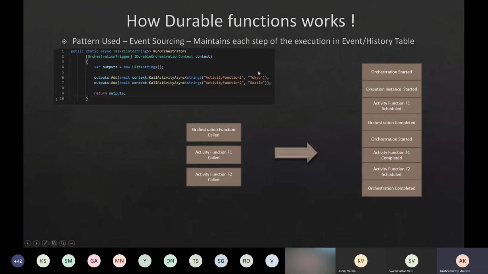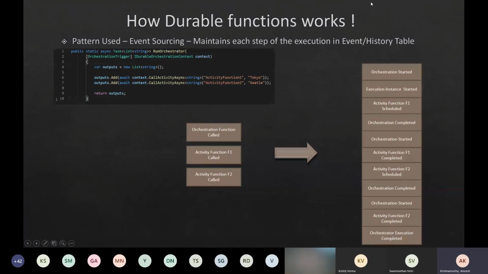And then again, after calling F2, the orchestration will go back to sleep until F2 completes. So F2 gets completed, and then again the orchestration function triggers, and it says, have I scheduled function F1? It will come and check the history table. Yes, I have scheduled it. And it will come down and say function F2, have I scheduled it? It says F2 is also completed, and then it returns the output to us.